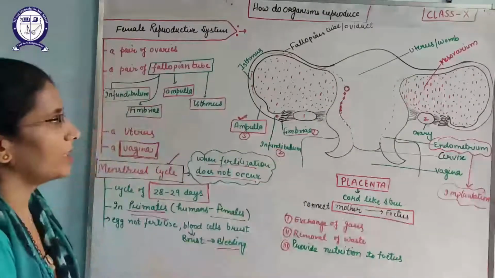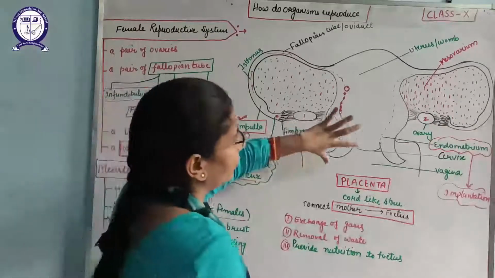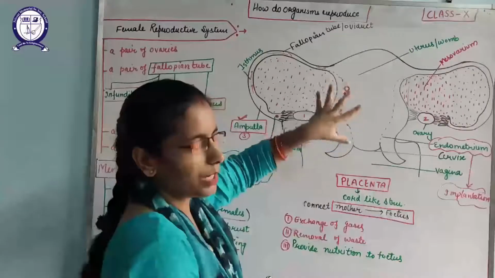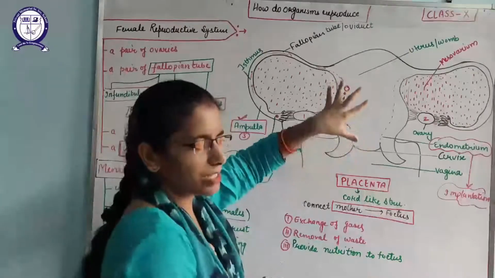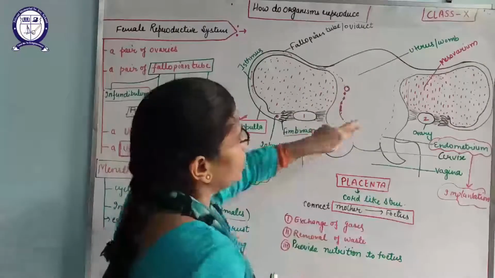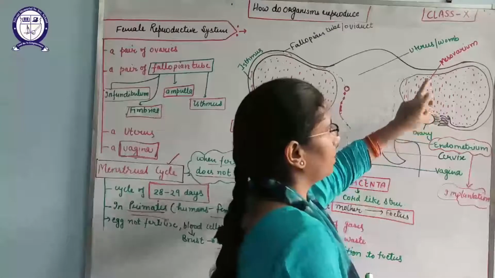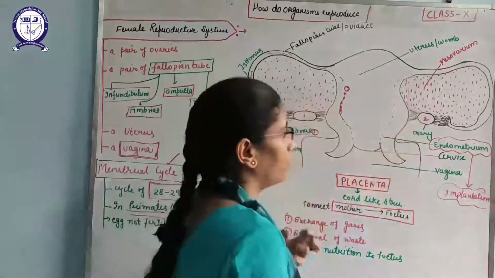Fallopian tube is also known as the oviduct. So this is the female reproductive part which is found in the lower abdominal part of the females. Then how is it attached to our body? Yes, this part is known as the mesovarium, with the help of which it is attached to our body.